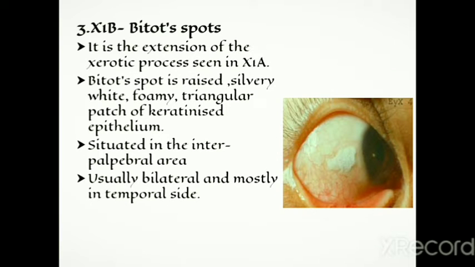After this, Bitot's spot occurs. Bitot's spot is the extension of the xerotic process as seen in xerophthalmia. Bitot's spot is a raised, silvery white, foamy, triangular patch of keratinized epithelium. It is situated in the interpalpebral area. Bitot's spots are usually bilateral and mostly on the temporal side.